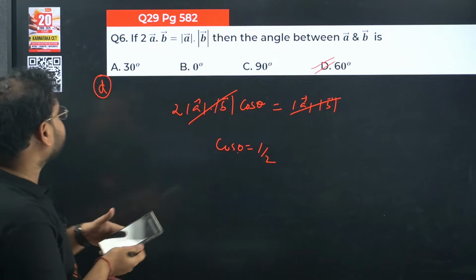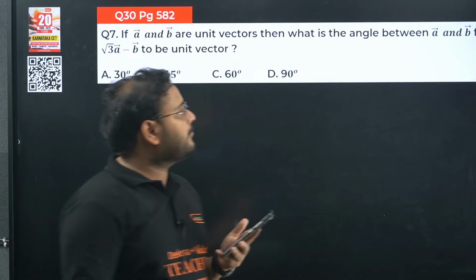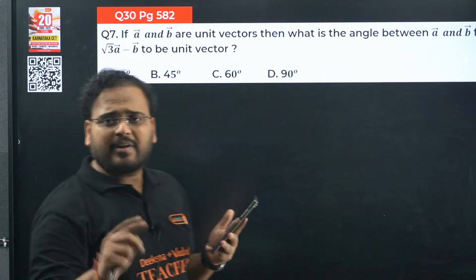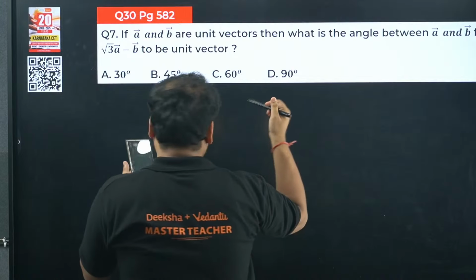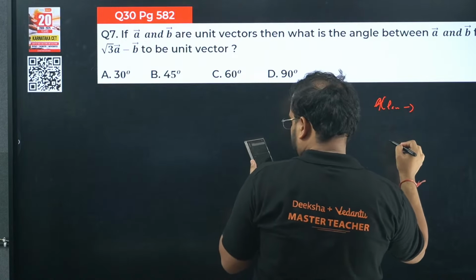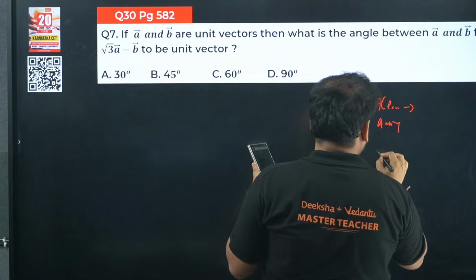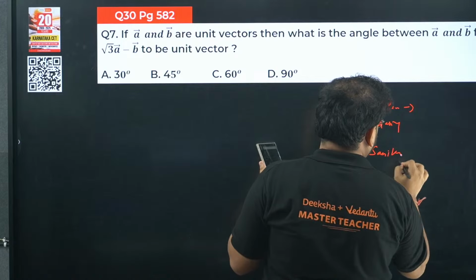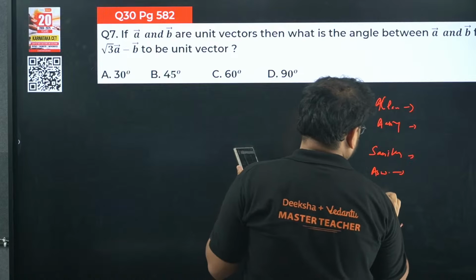Okay, next one. Question number 7. A and B are unit vectors. Then what is the angle between A and B? I can do it right now also. So far, let's say I assume everybody of you has got it correct, right? So I'll take Alan, who is here with me. Then I have Ashya, Sanika, and then Ashwarya. Okay, and we have Nagaraj.